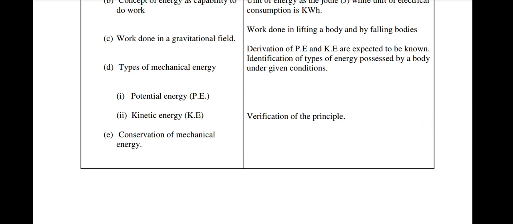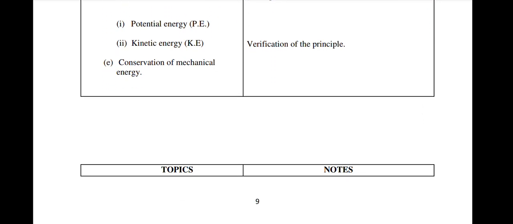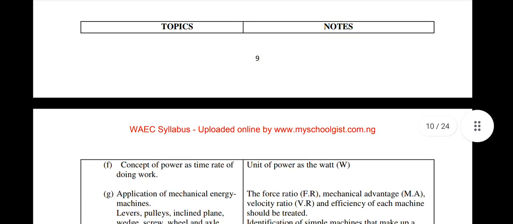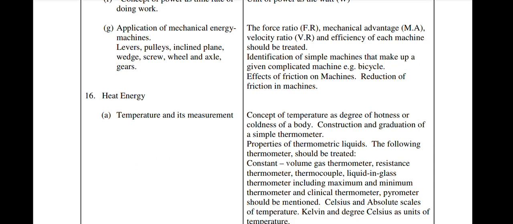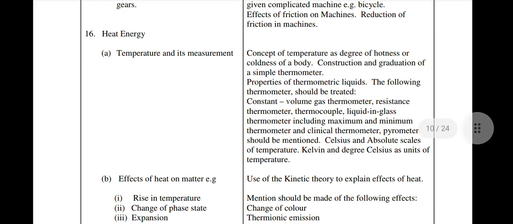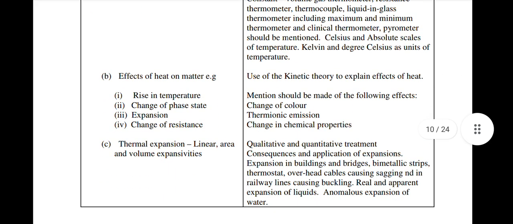Work done in a gravitational field, types of mechanical energy, potential energy PE, kinetic energy KE, conservation of mechanical energy, concept of power as time rate of doing work. Application of mechanical energy: machines, levers, pulleys, inclined plane, wedges, screw, wheel and axle, gears.